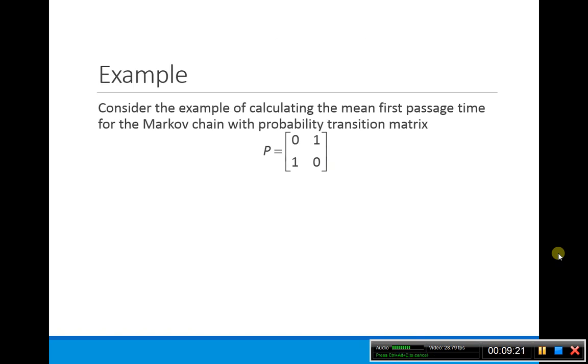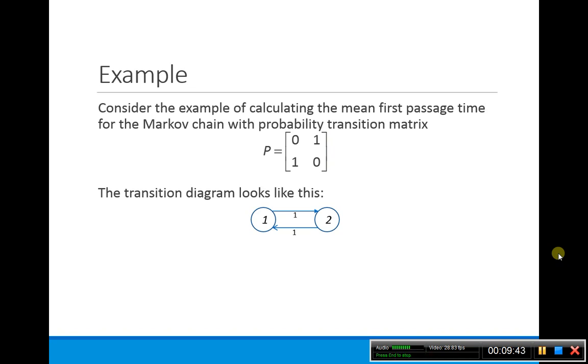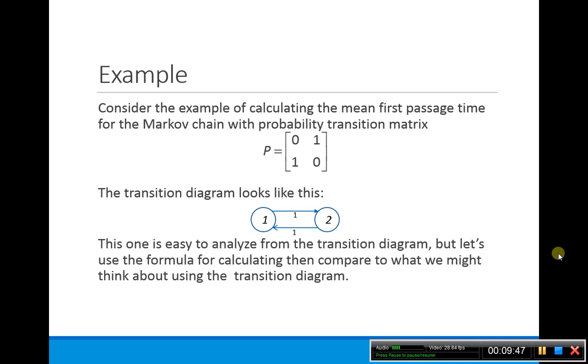Okay, so let's work with an example. How do we actually do this with an actual Markov chain? So this is an easy Markov chain to start off with. Here we have P, we have two states. The probability of going from 1 to 2 is 1, and the probability of going from 2 to 1 is 1. So the transition looks like this. This is an easy one that we could actually figure out on our own, but we're going to do this using the formula.